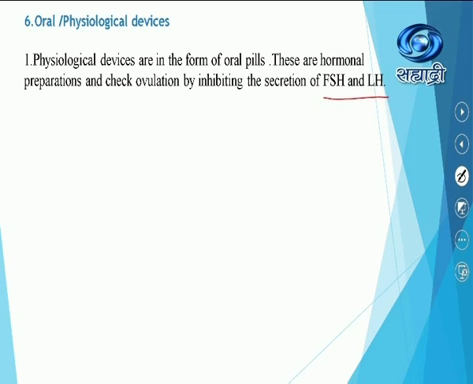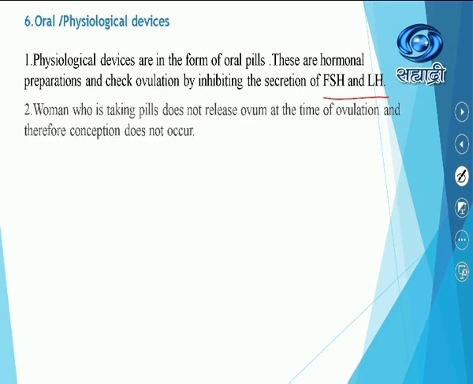These are hormonal preparations which check the ovulation by inhibiting the secretion of FSH and LH, follicle stimulating hormone and luteinizing hormone. A woman who is taking pills does not release ovum at the time of ovulation and therefore conception does not occur. लक्षात आलंय का?